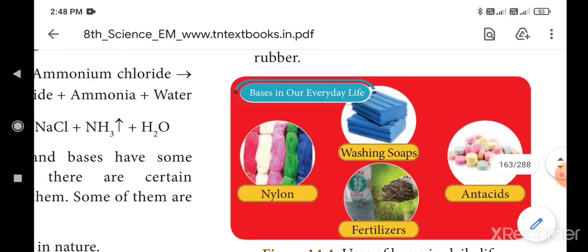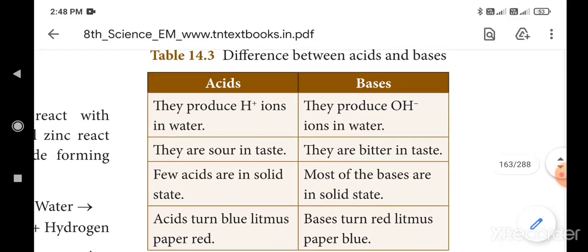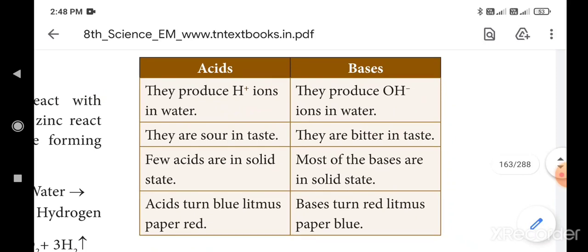Okay, the next question: state the difference between acids and bases. That question is here, 4th Roman, 4th question. Acids produce H plus ion, bases produce OH minus ion in water. Acids are sour in taste, bases are bitter in taste. Few acids are in solid state, most of the bases are in solid state.